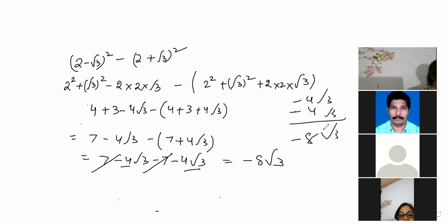Ashwin, correct. Kanishka, correct. Krisha, correct. Keshav, Vinit, correct. Okay, so that means what now you've understood. I'll give you another question, because once you understand rationalization, beta, after that you will be able to solve any level question. So understanding rationalization is very, very important. Now next question. 2 plus root 3 whole square plus 2 minus root 3 whole square.